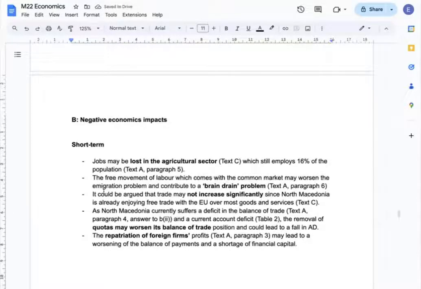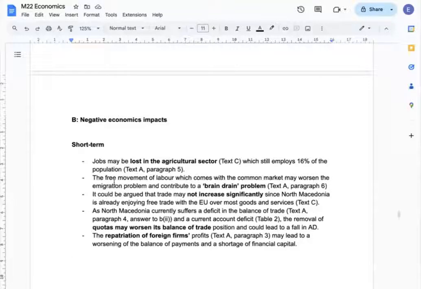Next is the argument that talks about negative impact. And again, every argument is supported by references from the given text and data. First, I can argue that there are short-term negative impacts of being a member of the common market. Some jobs may be lost, especially in the agriculture sector, and the free movement of labor, which comes with the common market, may worsen the immigration problem and contribute to a brain drain problem in the country.